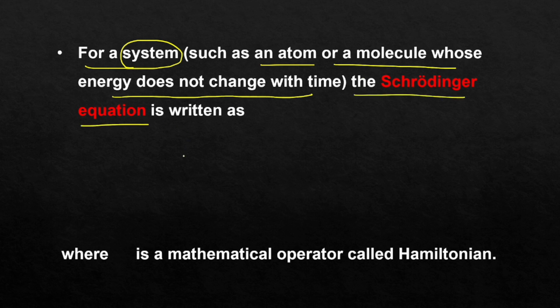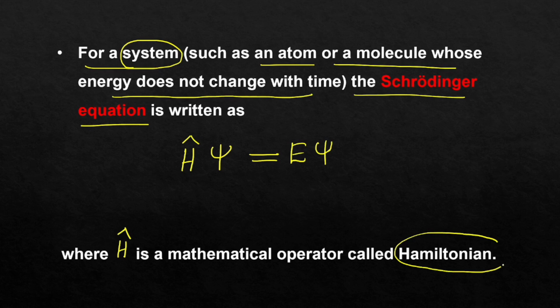And the equation is H cap psi is equal to E psi. This is the Schrödinger equation. Here H cap is a mathematical operator, like d by dx, differentiation, integration. Similarly, H cap is a mathematical operator called Hamiltonian.